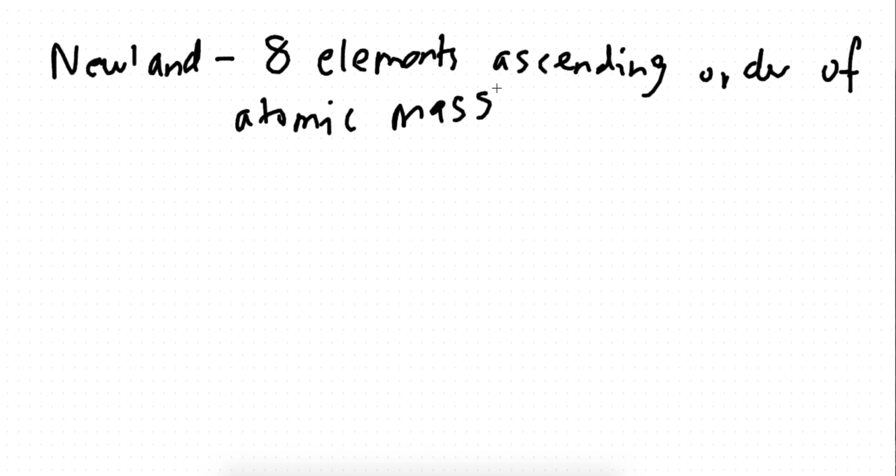And what he basically said was that the first and the 8th element had similar properties, okay, and this law is called the law of octaves.